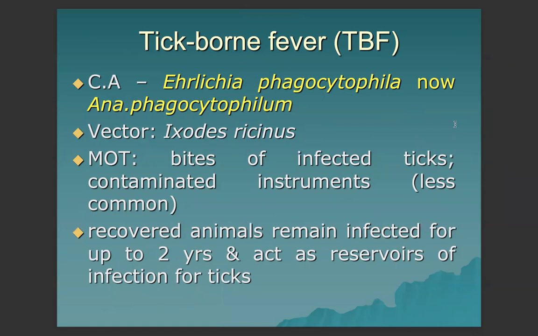For tick-borne fever, formerly the agent was Ehrlichia phagocytophila, but now Anaplasma phagocytophilum. The vector is Ixodes ricinus, a hard tick, transmitted by bites of infected ticks, also less commonly by contaminated instruments. Recovered animals remain infected for up to 2 years and may act as reservoirs of infection for ticks.